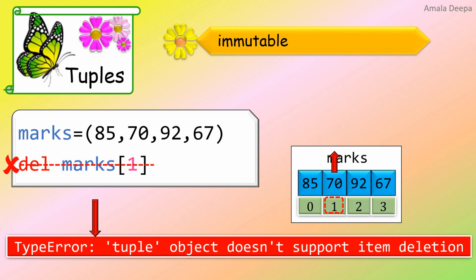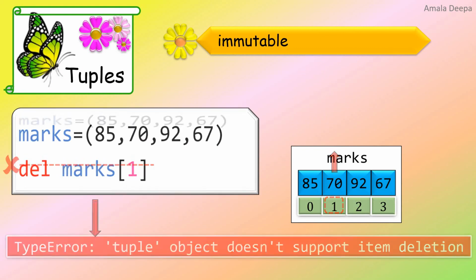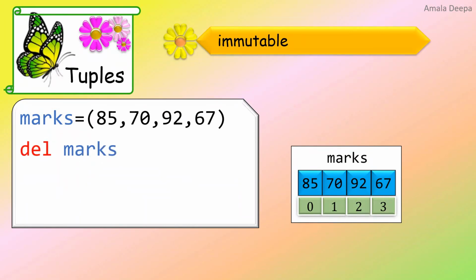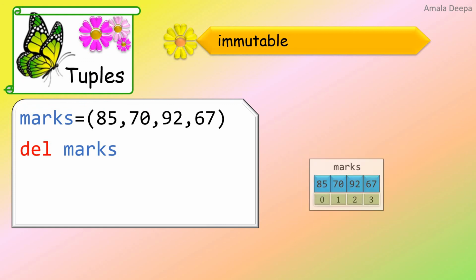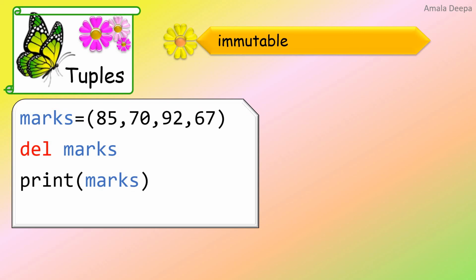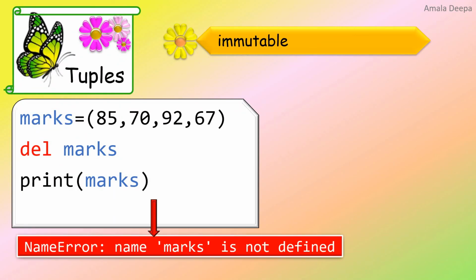But you can delete the tuple object itself by writing del marks. This statement will remove the tuple object from memory so that the tuple marks will not exist. And if I do any operation using the same name marks, like print marks, Python will throw an error. Name error, name marks is not defined. So this error is because I have deleted the tuple object marks.